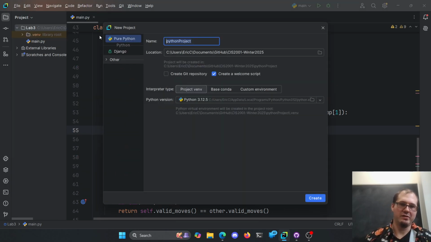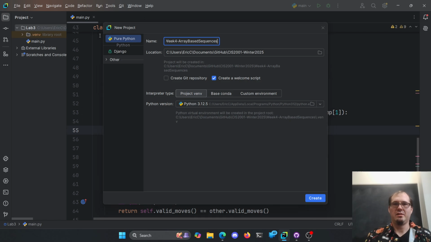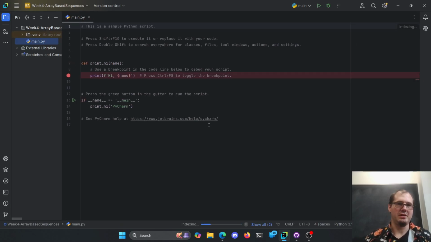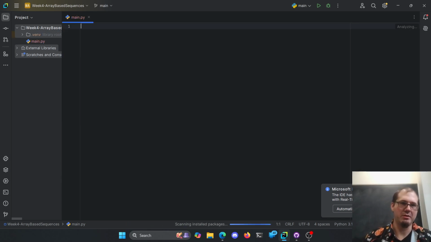So we start a new project. This is week 4, array-based sequences. And we'll put it in this window. So we can close the other one. All right, this one over here. Let me get rid of that garbage.